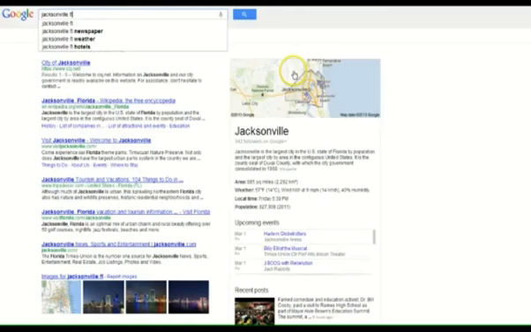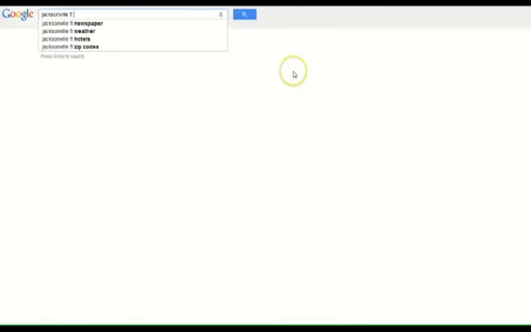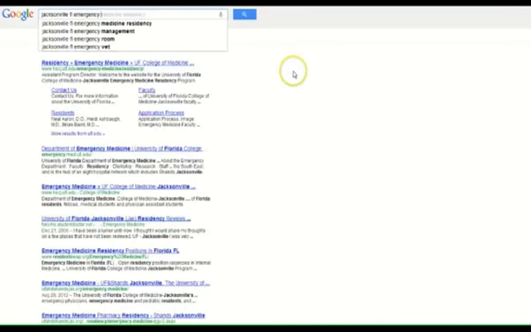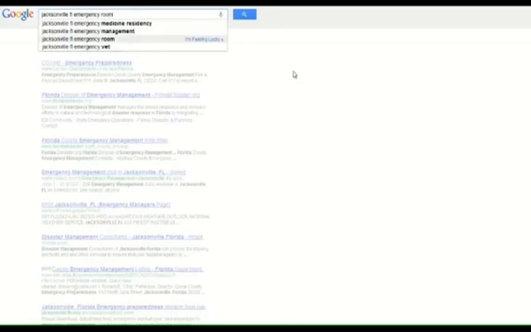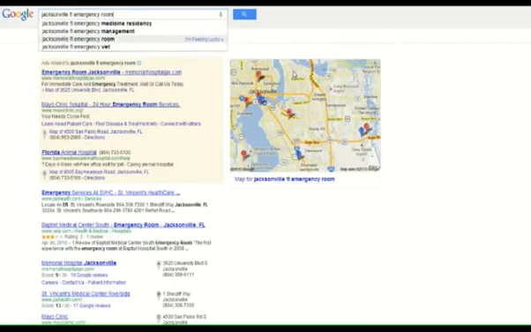Jacksonville, Florida emergency. If I type in Jacksonville, Florida emergency, I get emergency room, and I've never had an emergency room client. They've got terrible reviews.